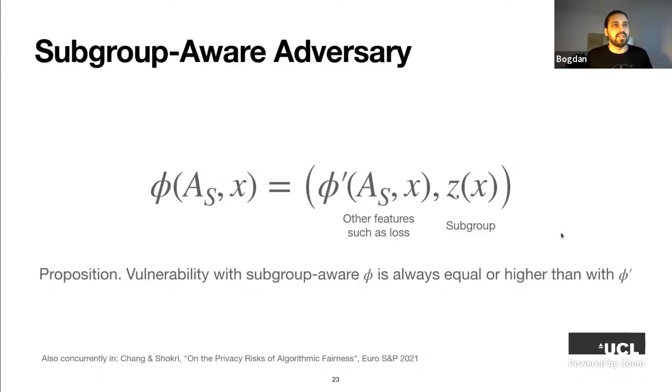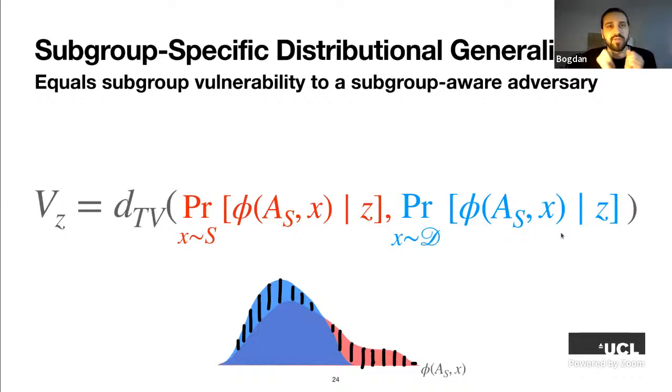So we're going to consider this adversary for now. What we show is that this conditional version of distributional generalization equals the subgroup vulnerability to the subgroup-aware adversary. So it's a bit of a mouthful.